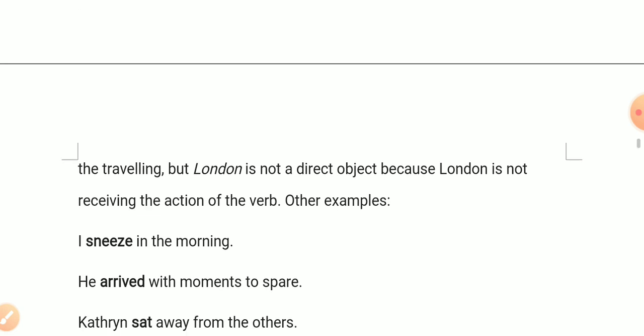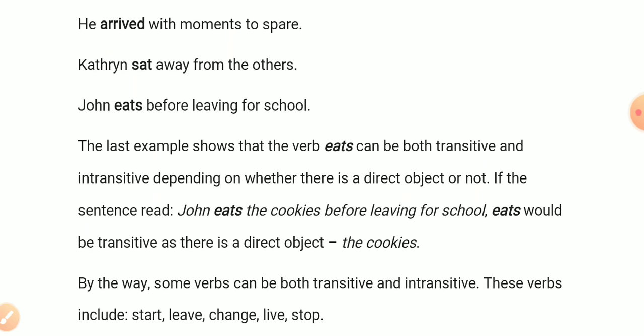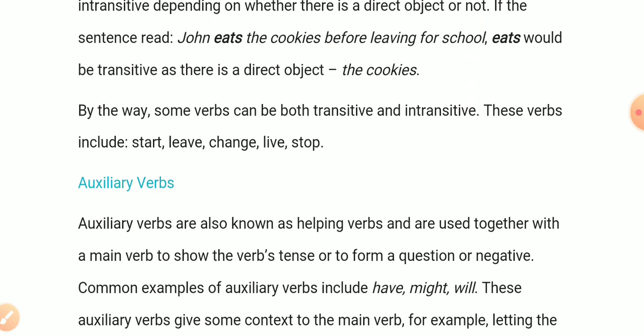You have here some other examples. I sneezed in the morning, he arrived with moments to spare. John eats before leaving for school. In this way, some verbs are identified as transitive or intransitive. Now, the auxiliary verbs.